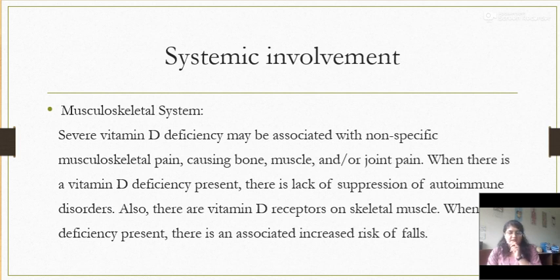So we have to think that the patient can have vitamin D deficiency, which is causing him the back pain or any musculoskeletal pain. It is very important to get the tests of vitamin D done while treating any musculoskeletal condition, because vitamin D has direct relation with the musculoskeletal pain. So we might be treating feeling that it is some problem related and it is our case of physiotherapy. But if we don't focus on vitamin D deficiency and if we don't get the test done, then the patient might never get relief from the pain.